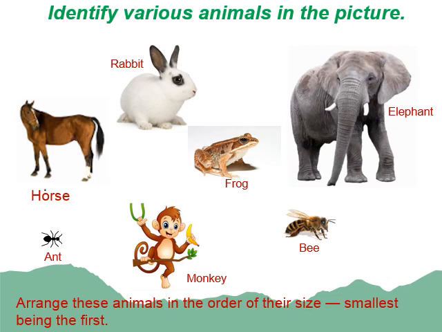Now, which animal should come first? Which is the smallest? It is ant, it should come in first number. Then we have bee. Then we have frog. Then rabbit. Then monkey, horse, and at the last, elephant. Look here.